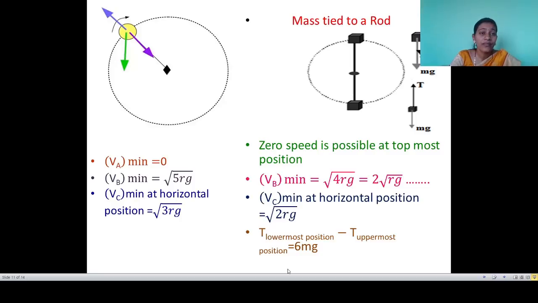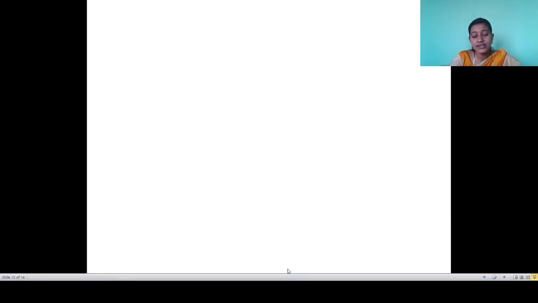When the bob is at horizontal position in case of a string, its velocity is root of thrice rg, and in case of a rod its value is equal to root of 2 rg. But in both cases the difference between the tension at the lowermost position and the tension at the topmost position is equal to 6 mg. In both places it is similar.